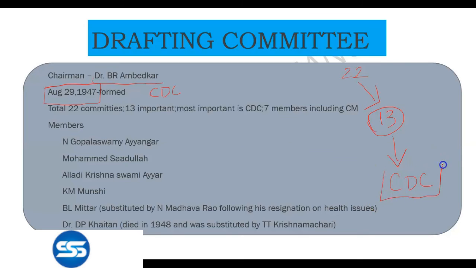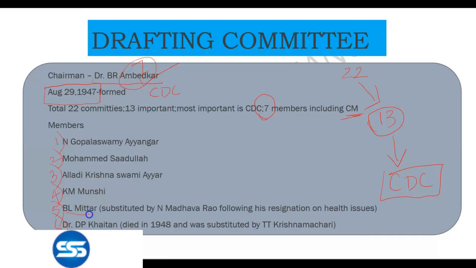The CDC is headed by none other than Dr. B.R. Ambedkar, and it is a 7-member committee including the chairman. The other members are: number 1, N. Gopalaswamy Iyengar; number 2, Muhammad Sadullah; number 3, Alladi Krishnaswamy Iyer; number 4, K.M. Munshi; number 5, B.L. Mitter; and number 6, Dr. D.P. Khaitan; and the 7th one is obviously Dr. B.R. Ambedkar.